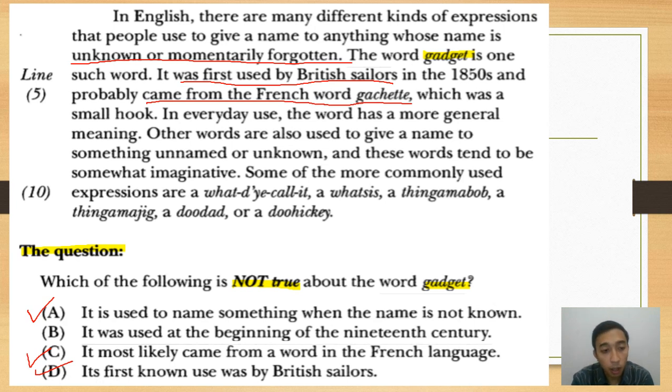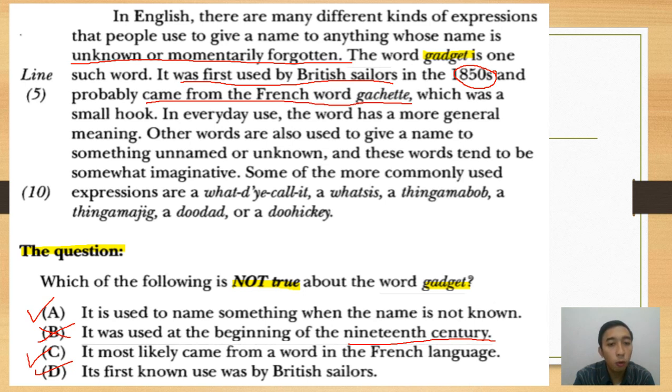The one which is not correct is actually B here. Why? Look, it says it was used at the beginning of the 19th century, while we have in the text the 1850s. The 1850s is not the beginning, okay? It is instead in the middle of the 19th century. So the best answer is B because it is not true.